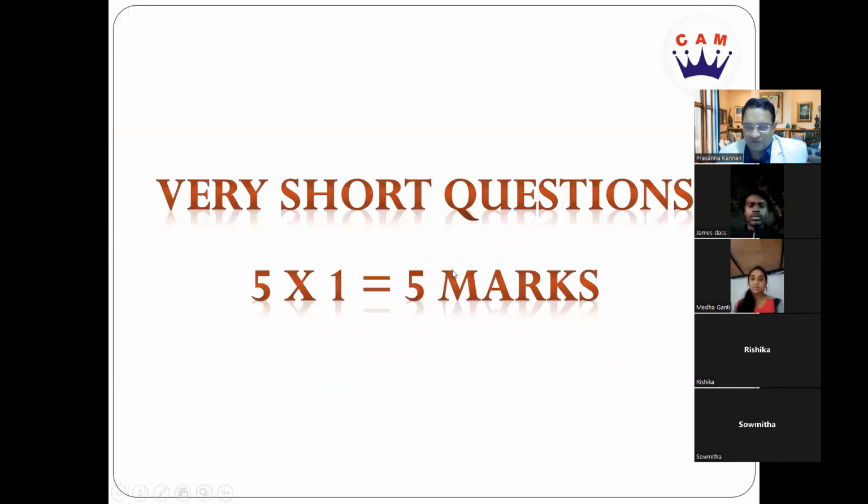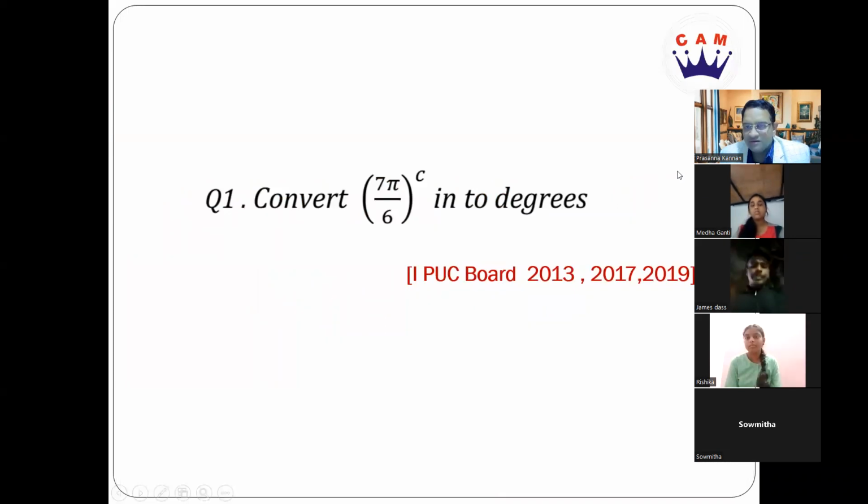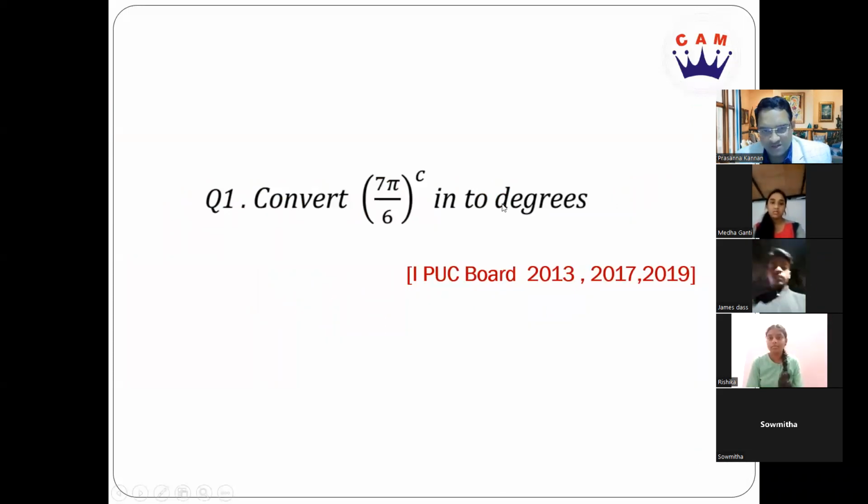The first part of the question paper, if you see, had very short questions where you answer just by using a formula, just 2-3 steps, right? And each question carries 5 marks. So the first question is 7 pi by 6 radians. Convert that into degrees. This has been asked in the first PUC board prepared paper in 2013, 2017 and 2019.